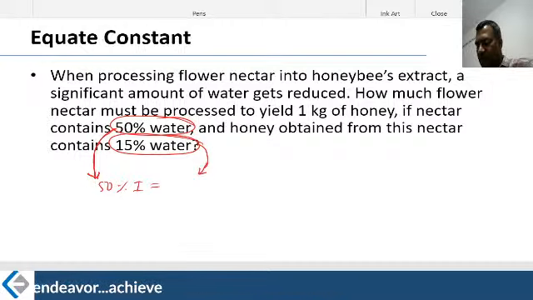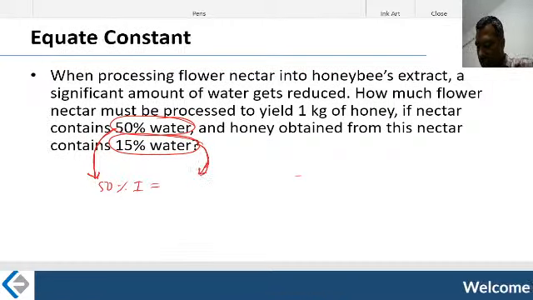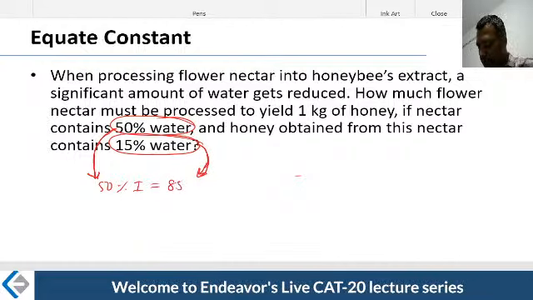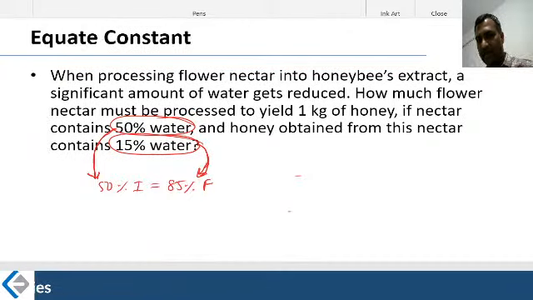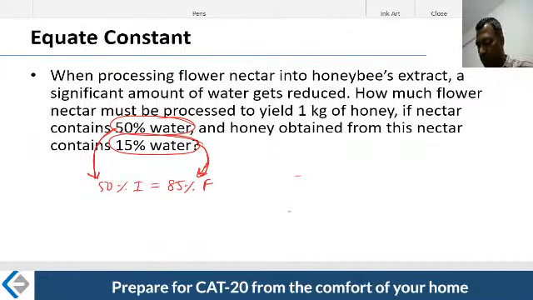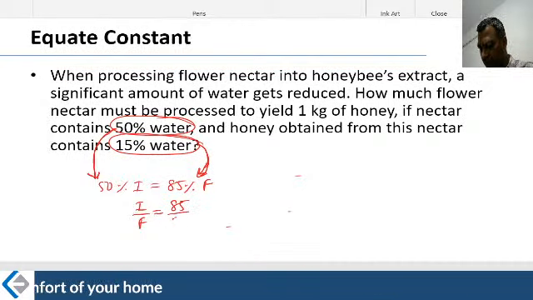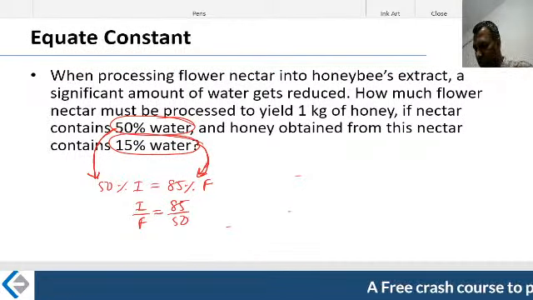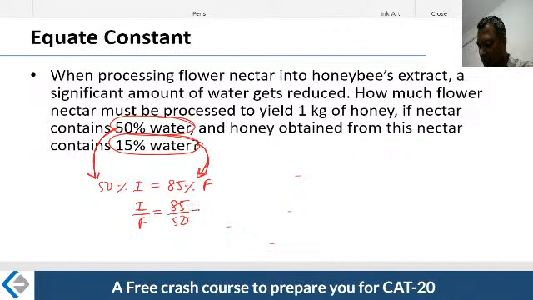Therefore, the remaining 50%. 15% is water, therefore remaining 85% of the finished product. That's what you will get. These two will be the pure honey form, the non-liquid proportion. Therefore, initial by final is in the proportion of 85 divided by 50. That's what we are trying to say, 85 divided by 50.